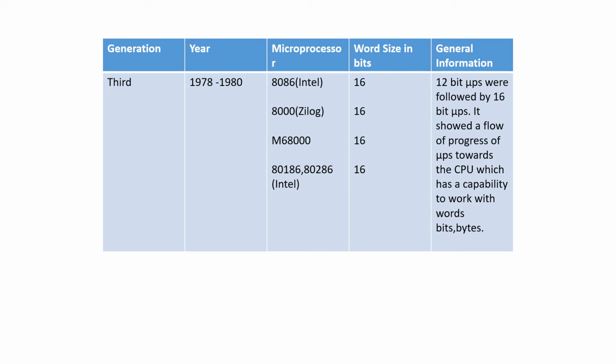12-bit microprocessors were followed by 16-bit microprocessors. It showed a flow of process of microprocessors towards the CPU, which has the capability to work with words, bits and bytes. All information about words, bits and bytes we have learned in the first part of the lesson, where we gave the introduction.